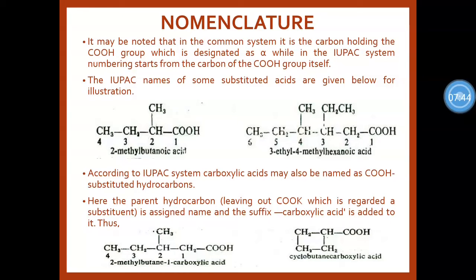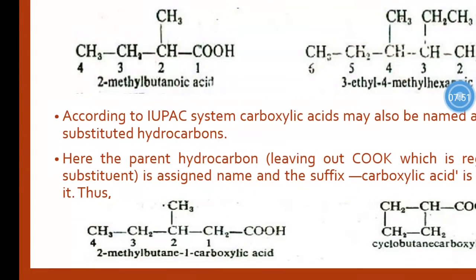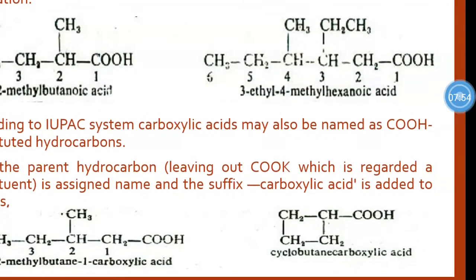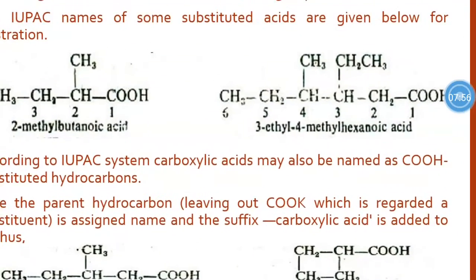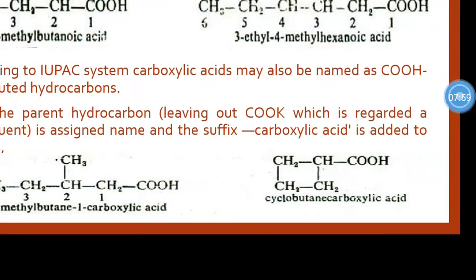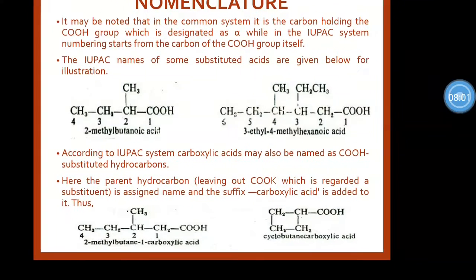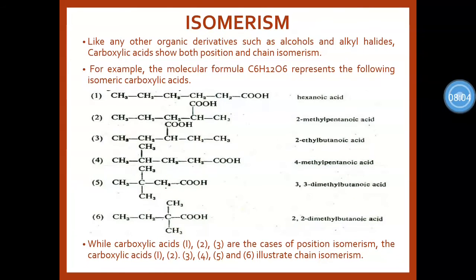Then it is assigned a name and the suffix carboxylic acid is added to it, and thus it becomes 2-methyl cyclobutane-1-carboxylic acid. So like this, names can be given. Next, the important point from the introductory part of carboxylic acids is isomerism. Like other compounds having isomerism, carboxylic acids also have isomerism.